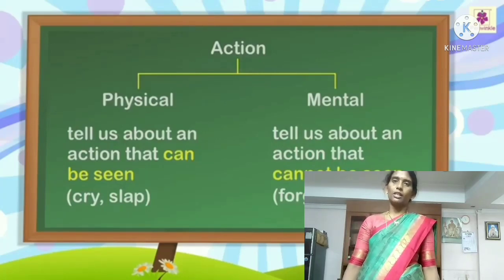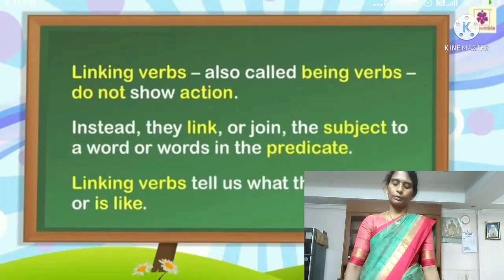For example, cry and slap. Second one, mental action verbs, tell us about an action that cannot be seen. We cannot see this one. For example, forget, think. These are mental action verbs.